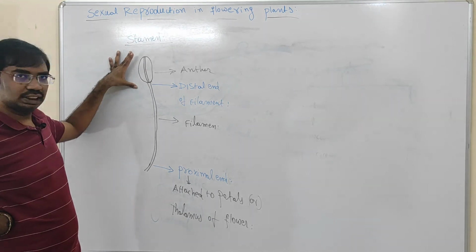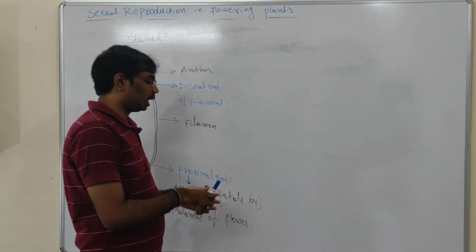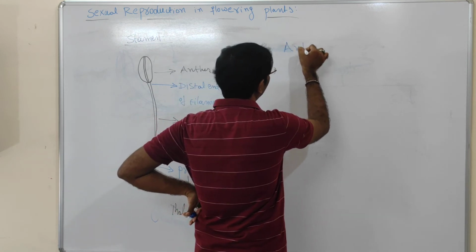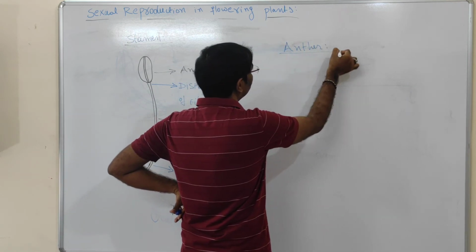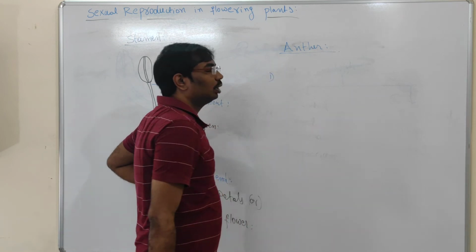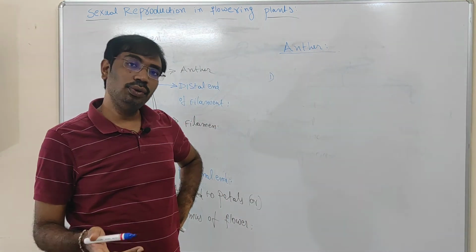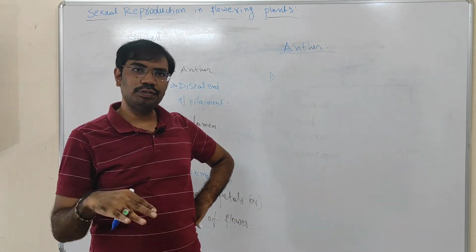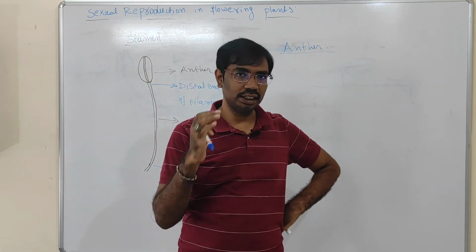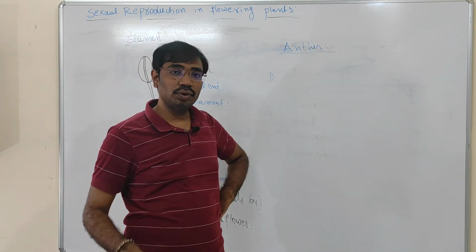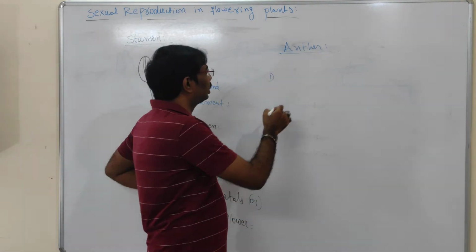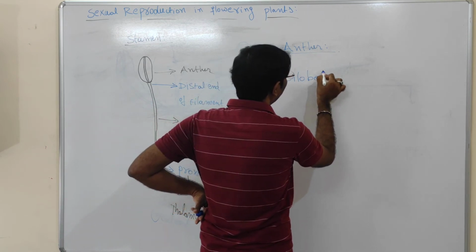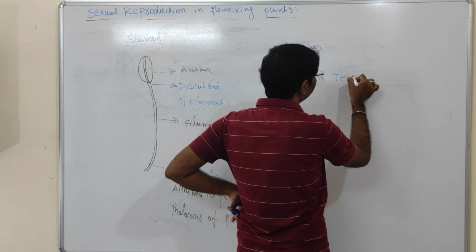So the stamen contains the anther. Now we will discuss the anther structure. What are the characters of the anther? The anther is a bilobed structure. Unilobular anthers are there and bilobular anthers are also there. Most plants have bilobular anthers. A unilobular anther you can see in the hibiscus. So generally the anther is a bilobed terminal structure.